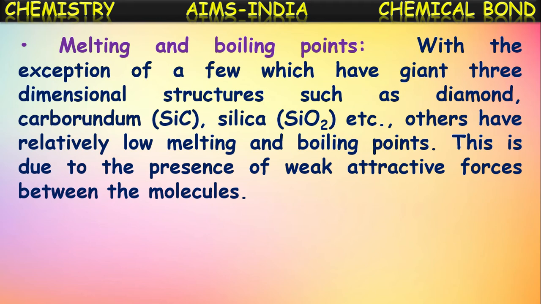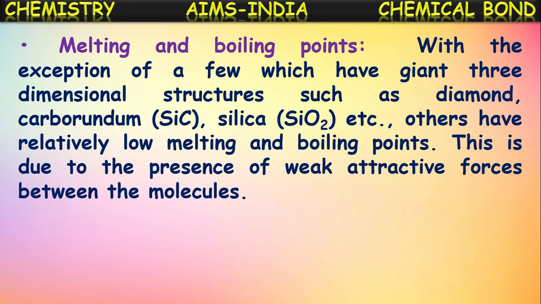This is due to the presence of weak attractive forces between the molecules. Between the molecules of these covalent substances, there exist weak attractive forces. Because of these weak attractive forces, they have low melting and boiling points. Most of the covalent compounds have low melting and boiling points.